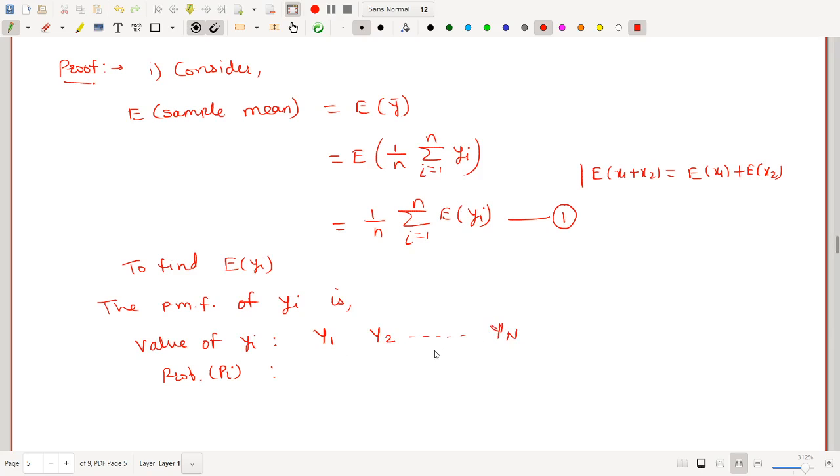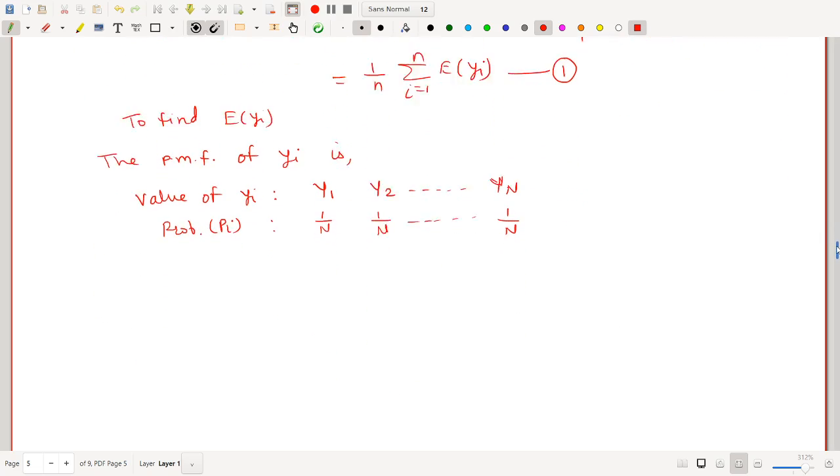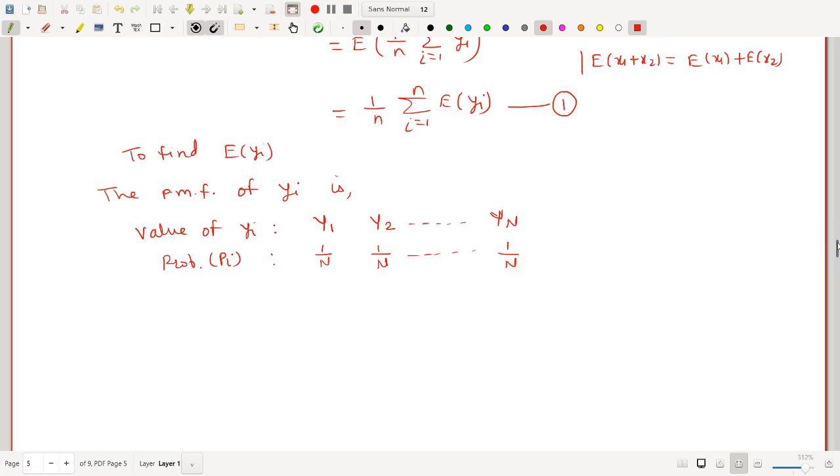And what is the probability that yi will take y1? Population size is capital N, so the probability is 1 upon capital N. Here also probability is 1 upon capital N, because in every draw population size will remain the same. So yi may take any one value with probability 1 upon N.